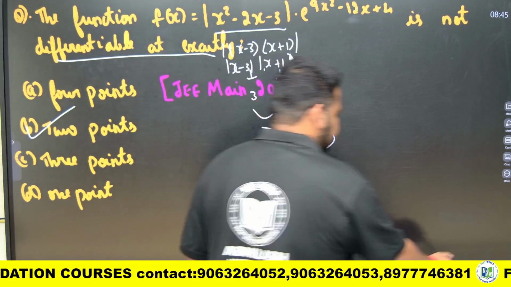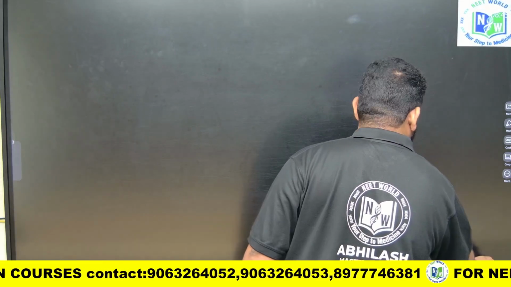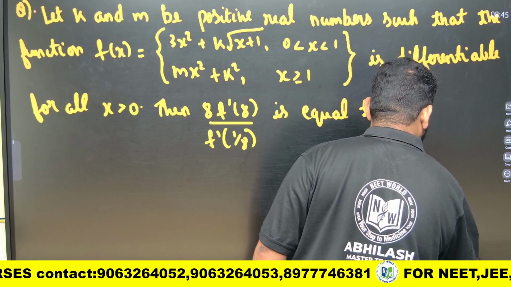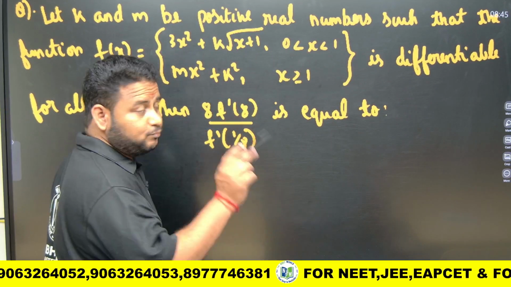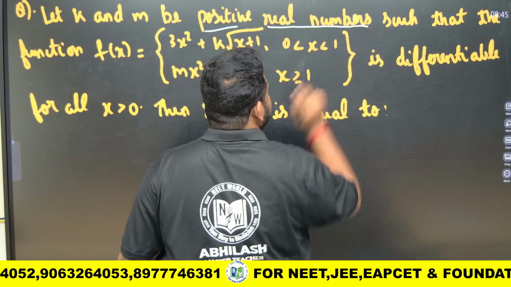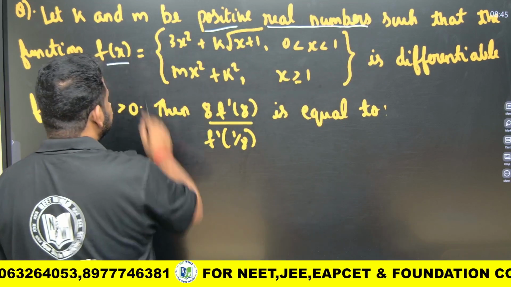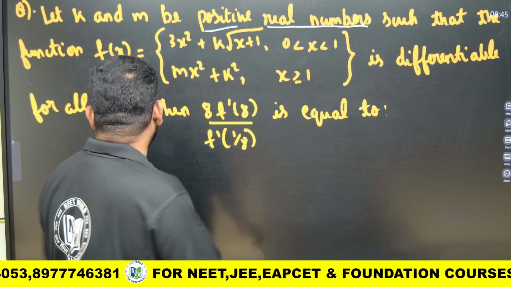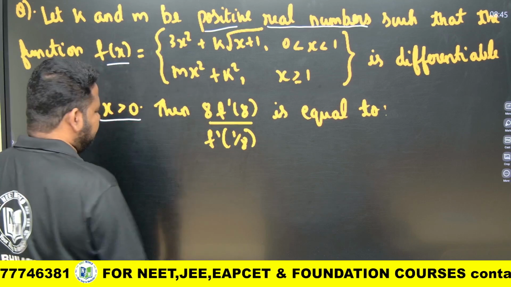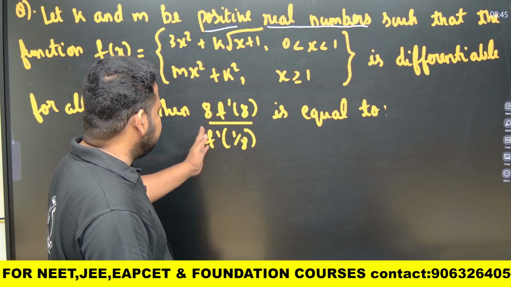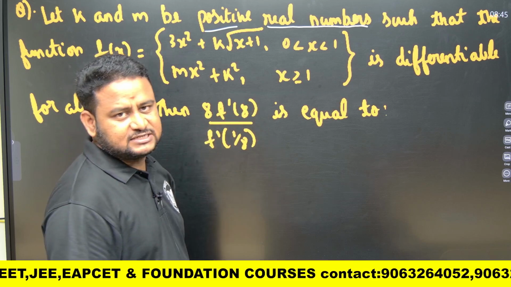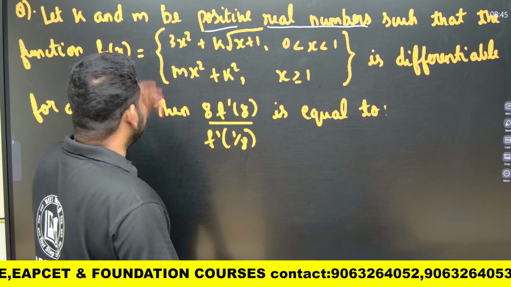Okay, let us move to the next question, friends. Let k and m be positive real numbers, very important, positive real numbers, such that the function f of x is given like this, is differentiable for all x greater than 0, for all positive values of x. Then 8 times f dash of 8 by f dash of 1 by 8 is equal to what they are asking. Now let us differentiate the given function.